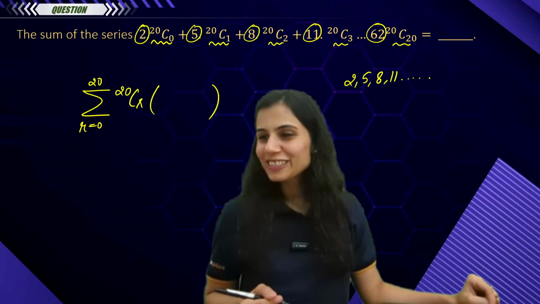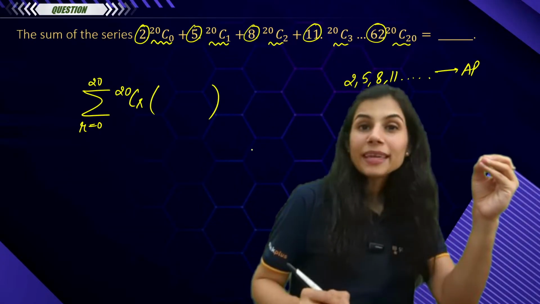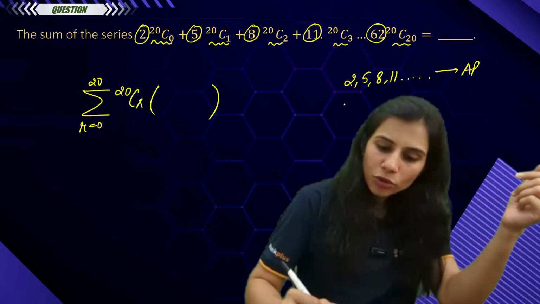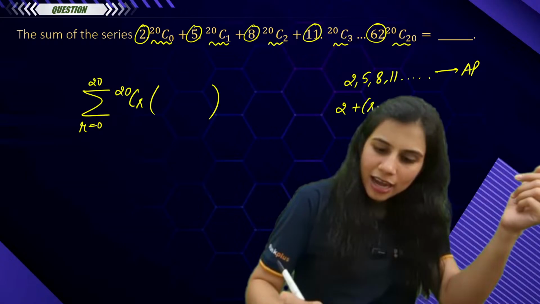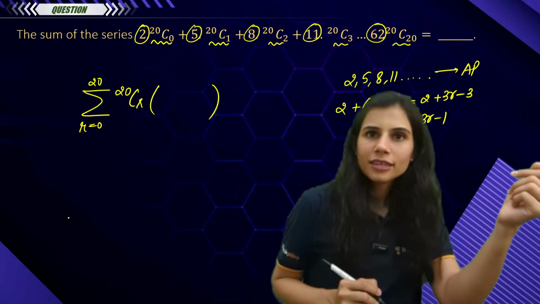Very good, Naresh. This is an AP, people. You want to know the general nth term or the rth term. It will look like a plus (r minus 1) times the common difference. So 2 plus 3r minus 3 will give you 3r minus 1. This is a general term.